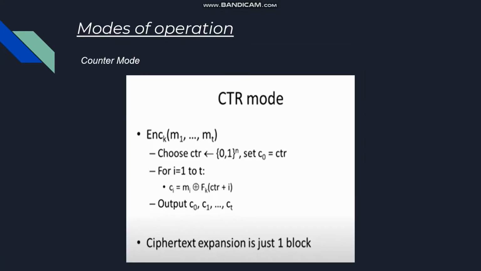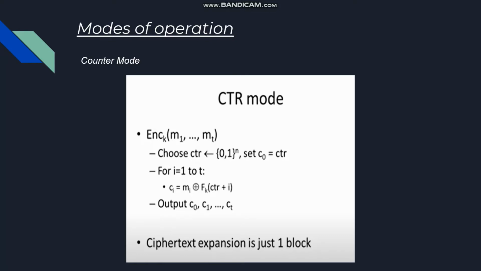The first mode is the counter mode. In this mode, at the first step, the counter is selected at random, which is n bits in length, and it is set as C naught, which is the dummy ciphertext block. Then for all the actual blocks of the plaintext, the ciphertext is obtained by just XORing the plaintext of that block and the output of the pseudorandom function when given the input CTR plus i.